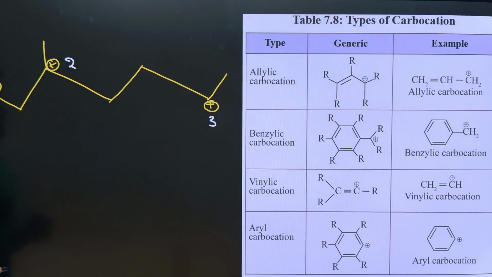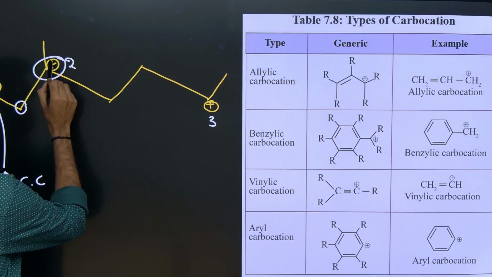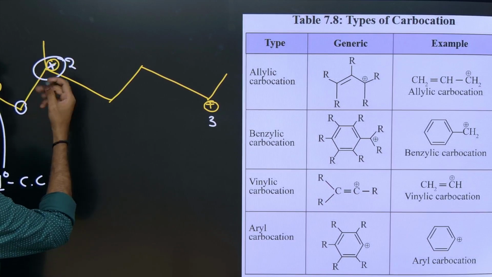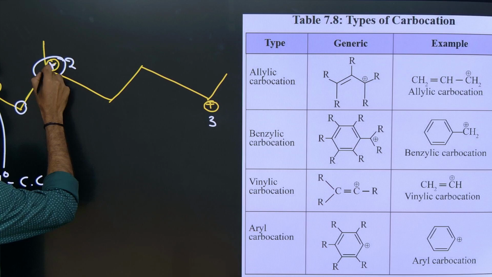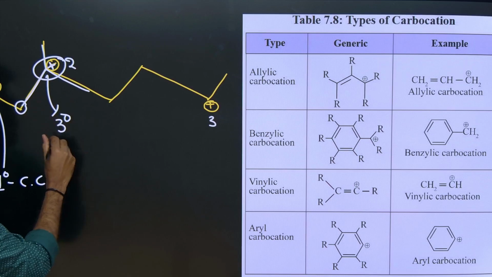Now tell me, the carbon with the positive charge, see here at the end I haven't represented any carbon, it means it is a CH2 group. So CH2 with one positive charge, what should we say? See, this carbon is attached to only one carbon directly. So what should we call it? Primary carbocation. And what about this second one? Here the carbon with the positive charge is directly attached to one carbon on this side, and a second side and a third side. So we can say this is a tertiary carbocation. Since three carbons are attached, we should say 3 degree.